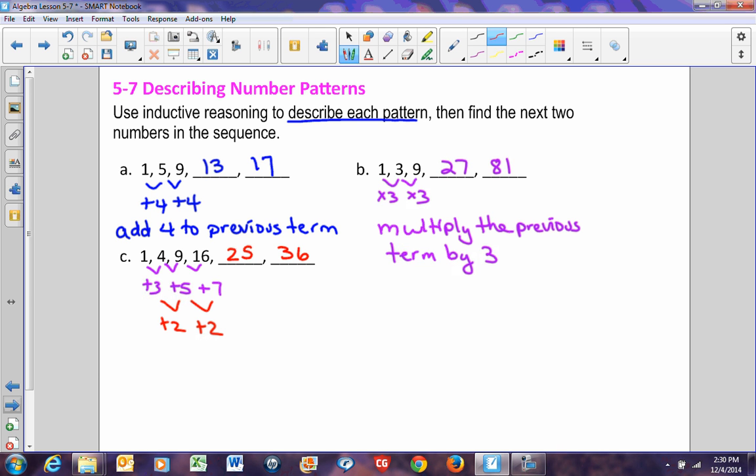And it's not because I looked at this and said, oh, I'm going to add 11 and then I'm going to add 13. You could do that, but that's a really hard pattern to look for. Because if I asked you for the 20th term, you're going to have to do 19 terms in front of that. That's kind of hard. A better thing to look at is this: 1 squared is 1, 2 squared is 4, 3 squared is 9, 4 squared is 16. So it's basically the square of the term. They're squares of consecutive numbers. So that would be the best pattern to say, squares of consecutive numbers.